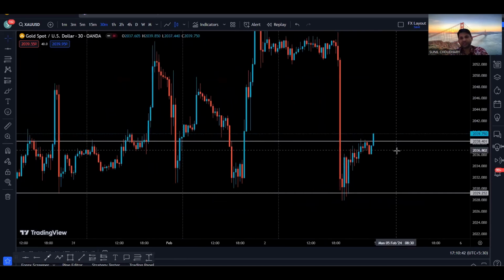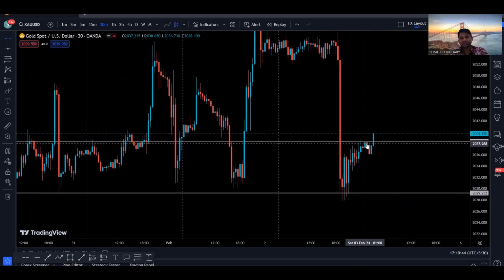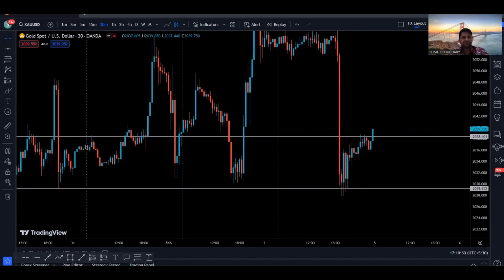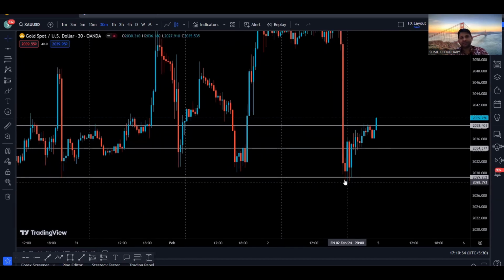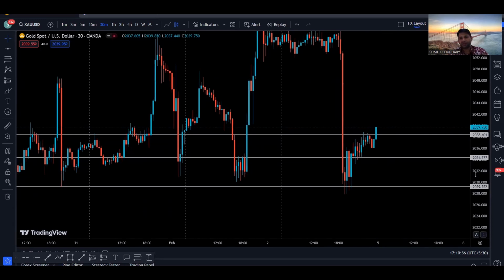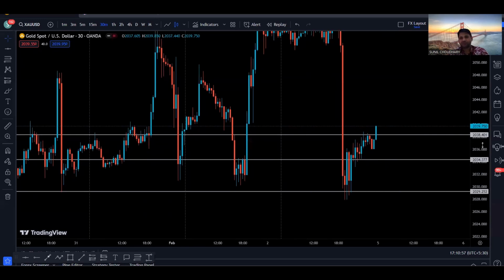So we can see this is a level, right? So we can see this is a strong resistance level, and now we have a 30-minute candle close above this resistance, right? If we try to mark the support, we can also see that this is a support level and the next support level is already marked here, right? So basically the price was ranging here, this resistance and this support, the price ranges in this area for quite some time. And now, as we can see, we already got a candle close above this resistance level.